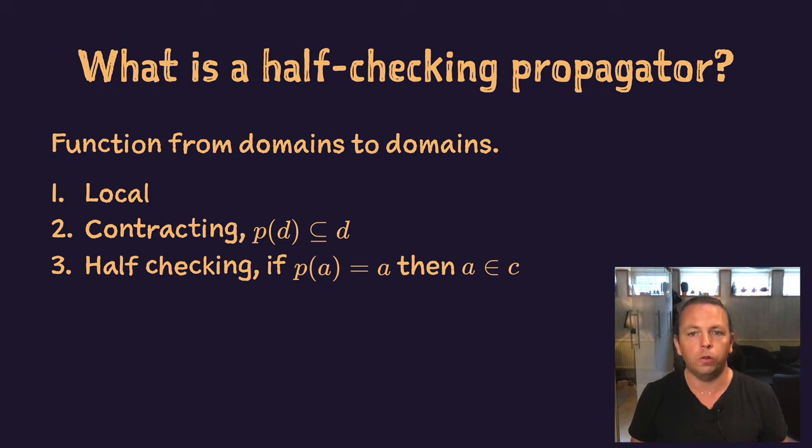We can have false negatives, but not false positives. Furthermore, we remove the requirement that it is weakly monotonic completely. Taken together, this allows a half-checking propagator to actually remove solutions. Also, it is allowed to do so in a non-monotonic way, which means that a larger domain may lead to more propagation.